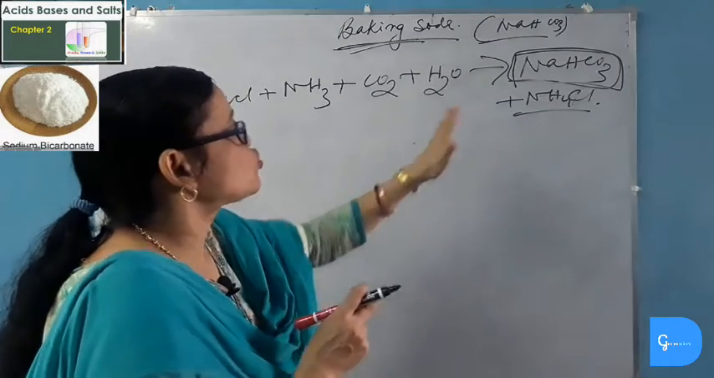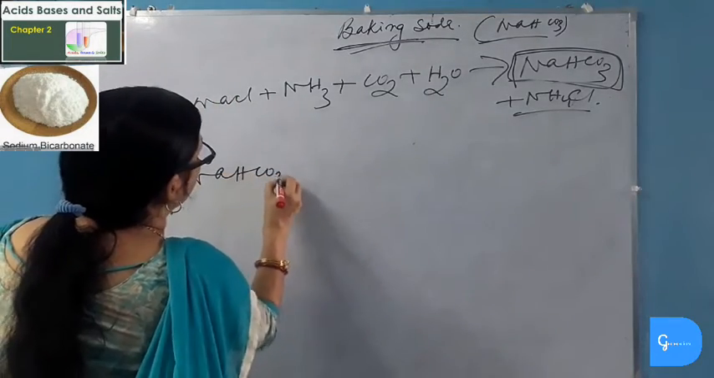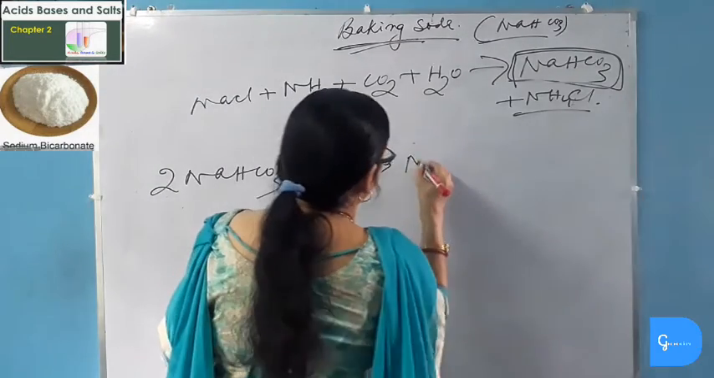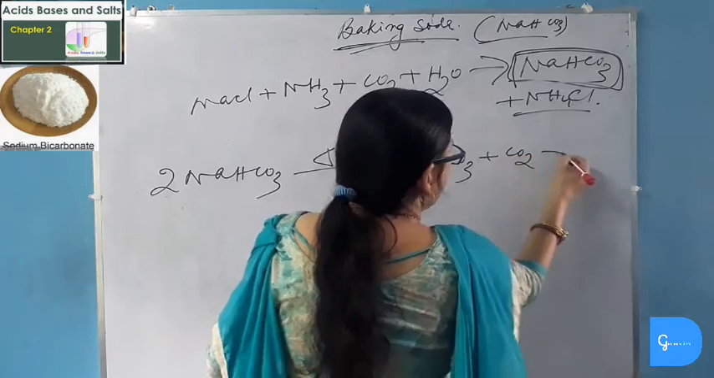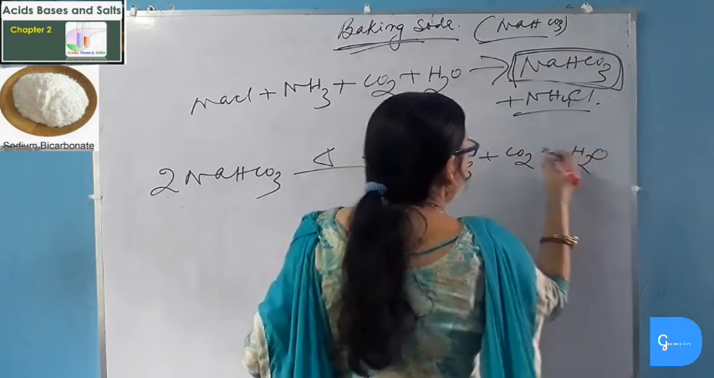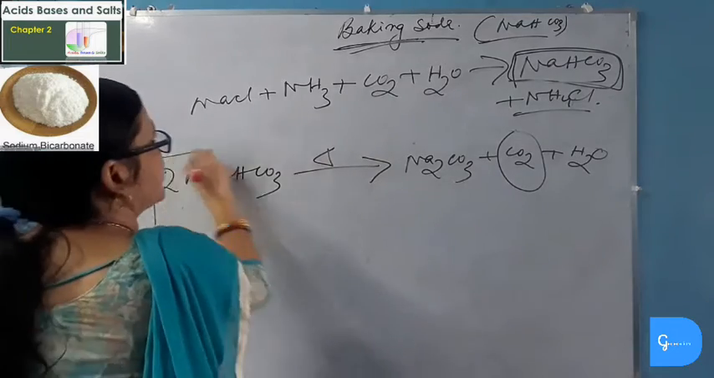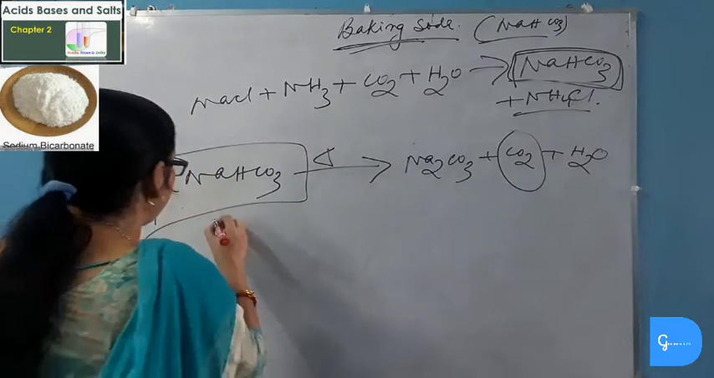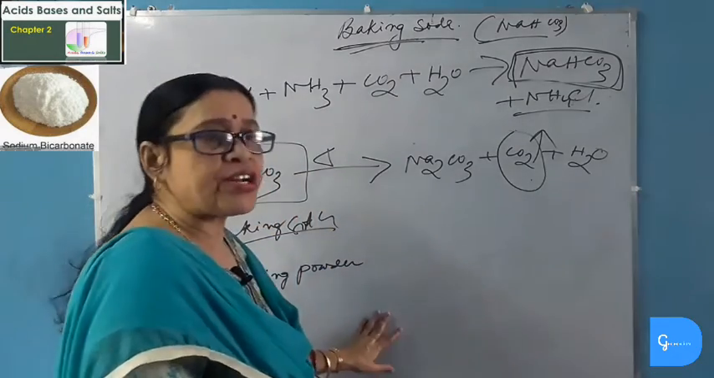Action of heat on sodium hydrogen carbonate. When sodium hydrogen carbonate, or sodium bicarbonate, or baking soda is heated, it gives sodium carbonate, carbon dioxide and water. Because it gives carbon dioxide, baking soda serves as the most important constituent for making baking powder to aerate the dough, and also in effervescent drinks.